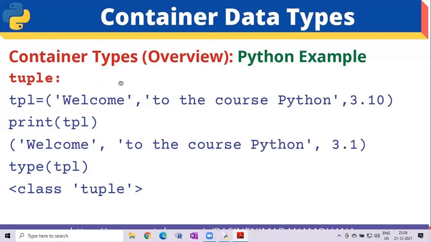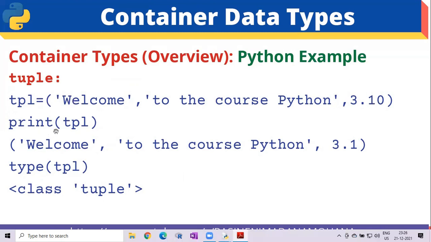Then coming to the tuple data type, the tuple data type starts with round brackets, that is open parenthesis, closed parenthesis. For example, here tpl equal to welcome comma to the course Python comma 3.10. Here two strings and one floating point value are there in this tuple.